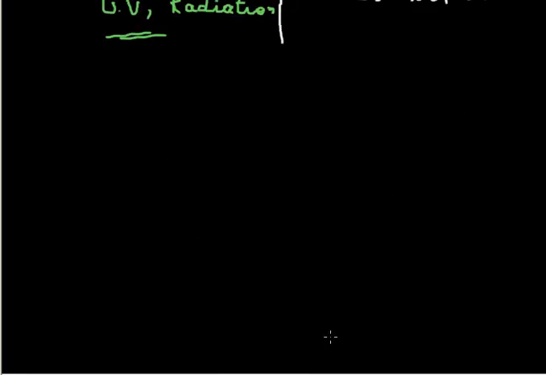The effective mutations are produced by the change in the sequence of bases in the DNA. Means if any change occurs in the sequence of DNA, particularly in the base sequence, it will be referred to as point mutation or gene mutation.